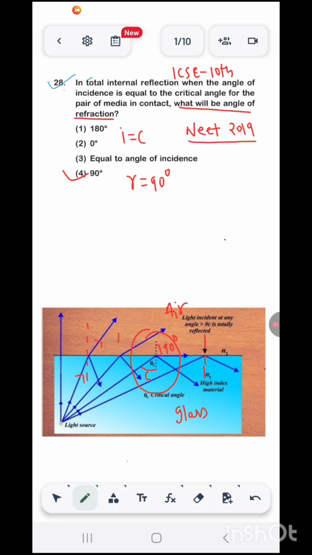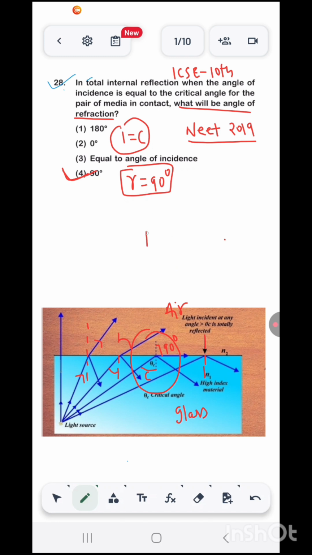If we keep on increasing the angle of incidence, the angle of refraction will keep on increasing, and for a particular angle of incidence called critical angle, the angle of refraction in the rarer medium becomes 90 degrees. This angle of incidence is called critical angle, and for critical angle, the angle of refraction is 90 degrees. So fourth option is correct here. We know this concept. I have explained too much, but we understand this concept. We have learned this in ICSE class 10th.